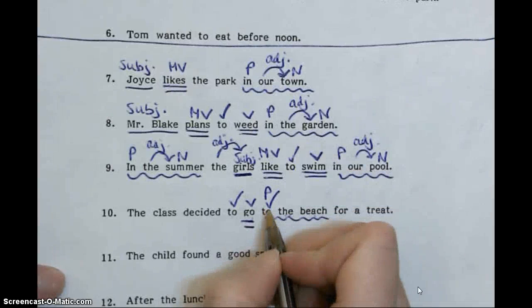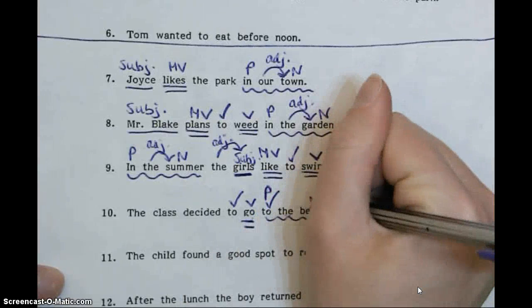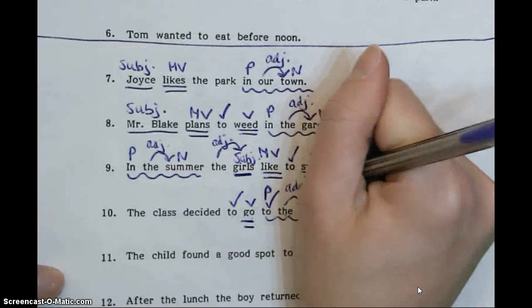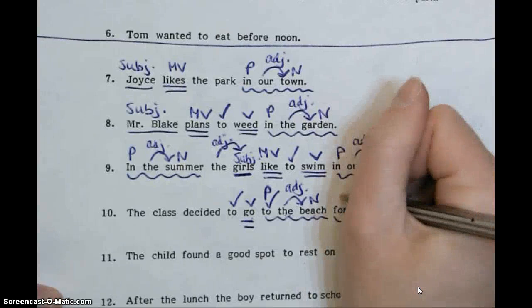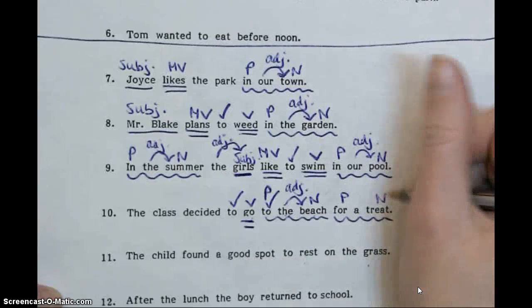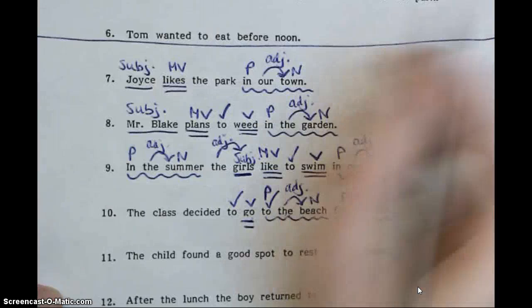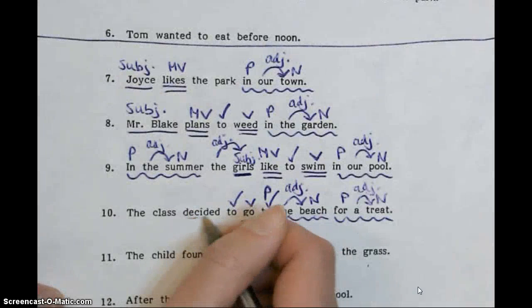So, to, we want to put the check mark and the P for preposition. Beach is noun, and the is the adjective. And then for a treat, for is the preposition, treat is the noun, a describes treat. So that's the adjective. And then we want to look for our main verb, which is decided.